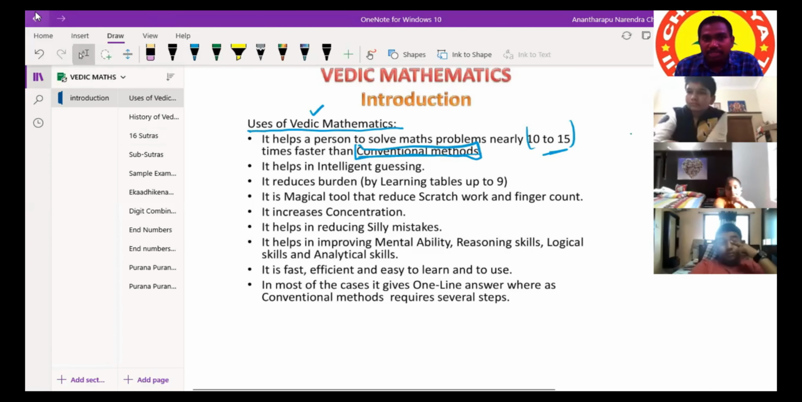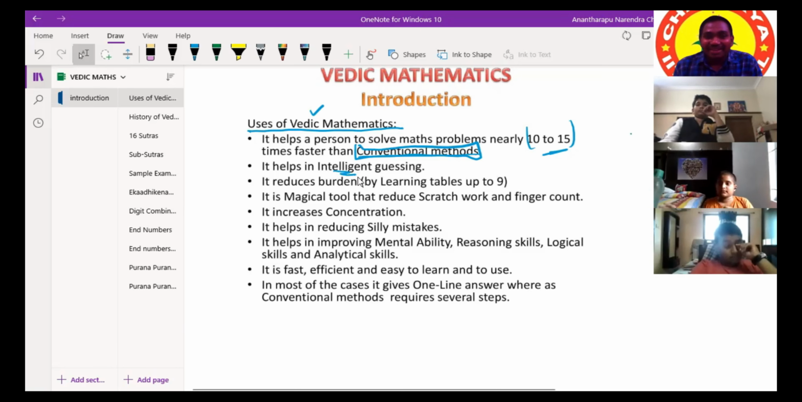Next, it helps in intelligent guessing. Intelligent guessing means, within fractions of seconds, knowing what will be the next step. What is going to happen next?